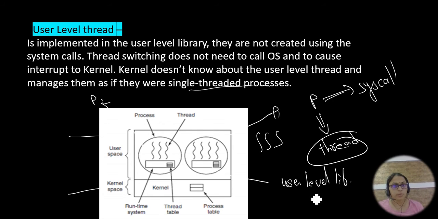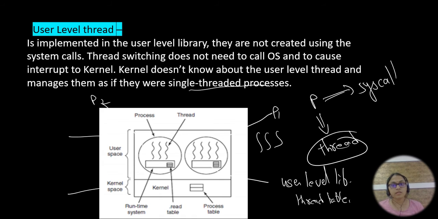In the user level library you have a thread table, which consists of thread statements such as pthread create, thread exit, thread join. These are some of the commands that will be present in the user level library.